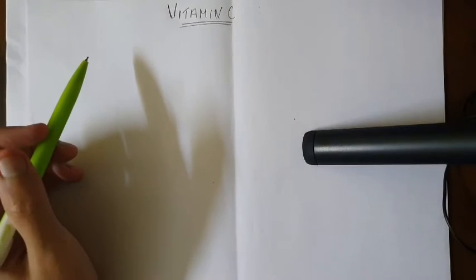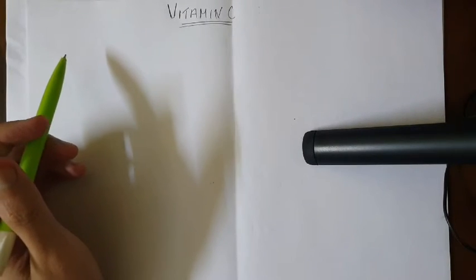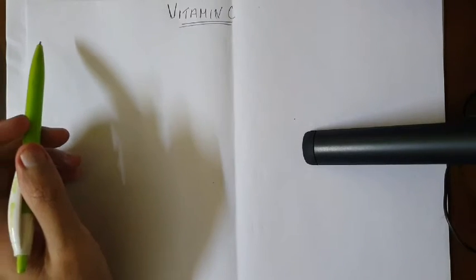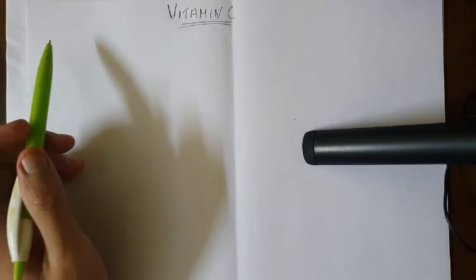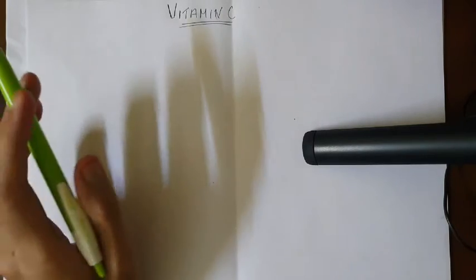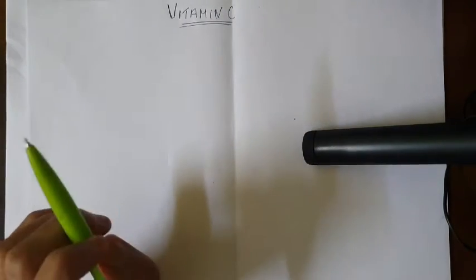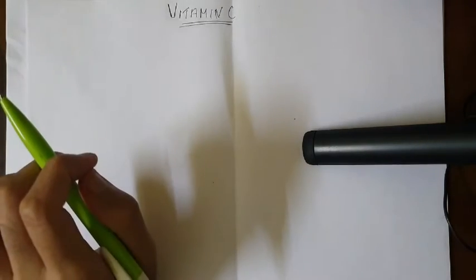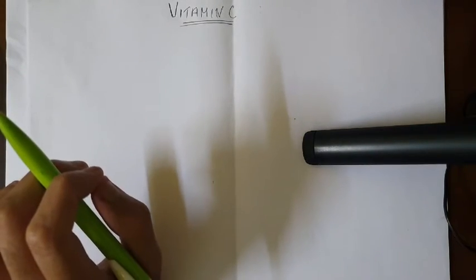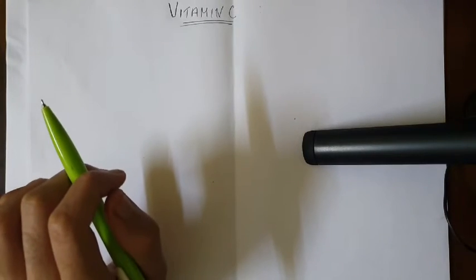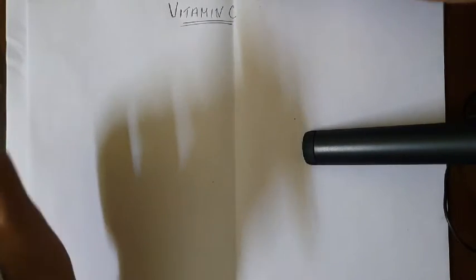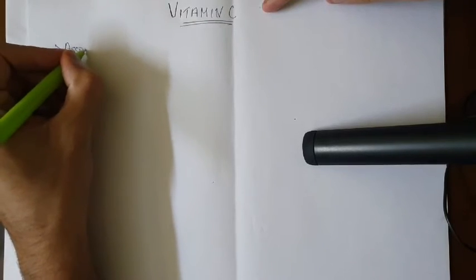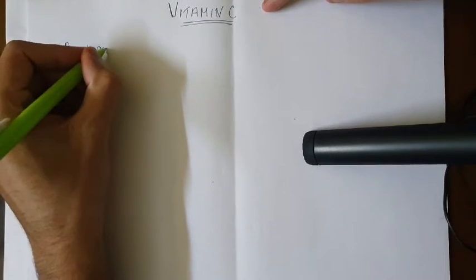Now before moving on with the important questions, let us see the chemistry of vitamin C. You know that vitamin C is a water soluble vitamin. Remember the use of vitamin C in megadoses: you can cure anything from common cold to cancer. So vitamin C is very important. Chemically it is known as ascorbic acid.